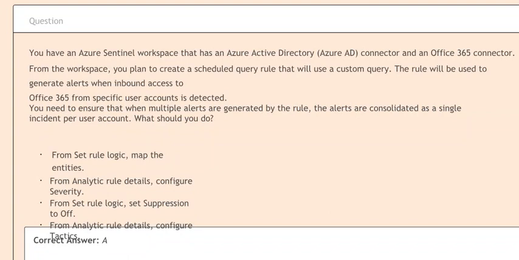What should you do? Option A. From set rule logic, map the entities. Option B. From analytic rule details, configure severity. Option C. From set rule logic, set suppression to off. Option D. From analytic rule details, configure tactics. Correct answer is option A.